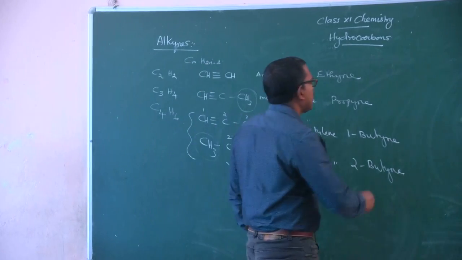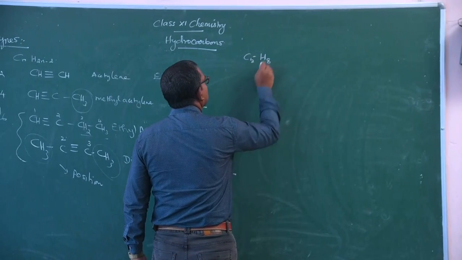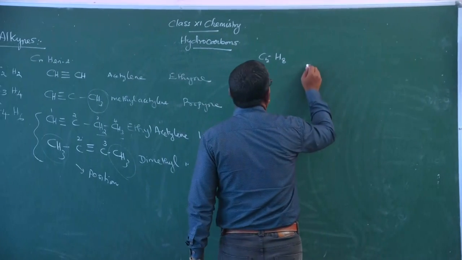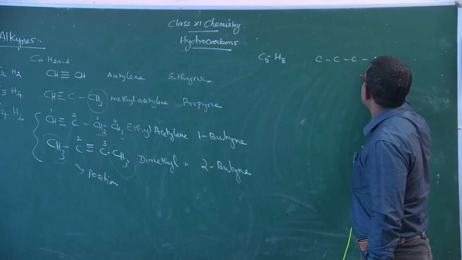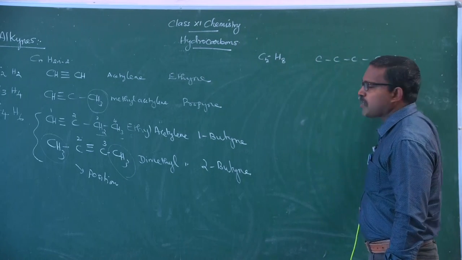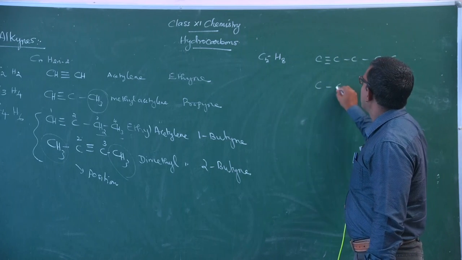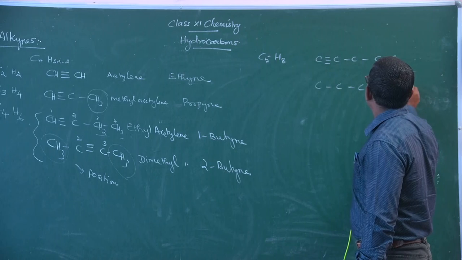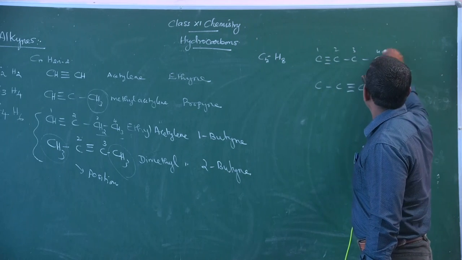Let us consider another compound, C5H8. You know what the various isomers possible for this compound are. There are 5 carbon atoms. First you put the triple bond here, and next you put the triple bond here. 1, 2, 3, 4, 5.